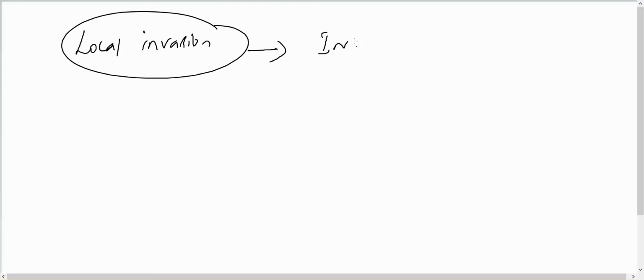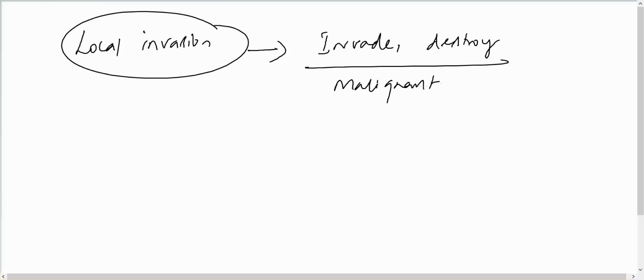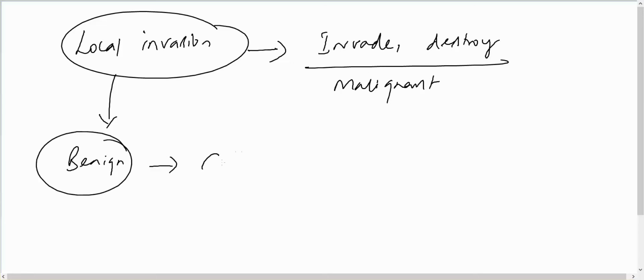Now let us see certain other characteristic features of benign and malignant tumors. Regarding local invasion, malignant tumors invade and destroy the surrounding structures, and they are infiltrative. Whereas benign tumors form a capsule. So that capsule makes them easy to remove, and they can be removed very easily.